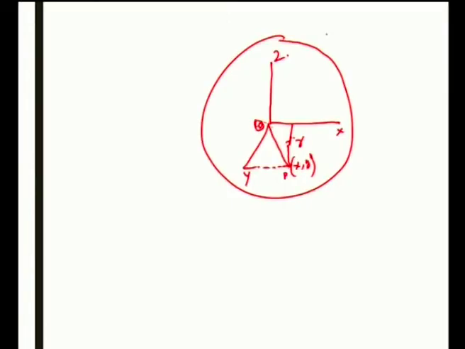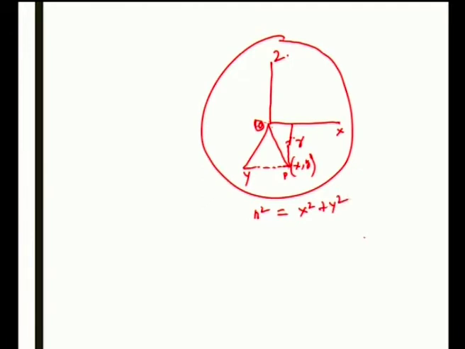Let us consider a body having the axes OX and OY. OZ is perpendicular to the point of intersection of OX and OY. Here, let me take the particle P at a distance r. Now, the coordinates of P are x, y, that is r squared is equal to x squared plus y squared.